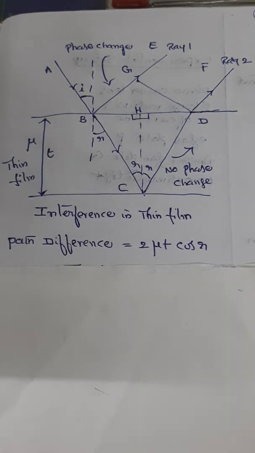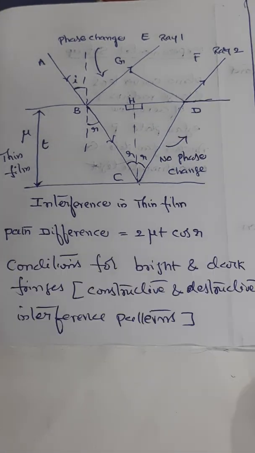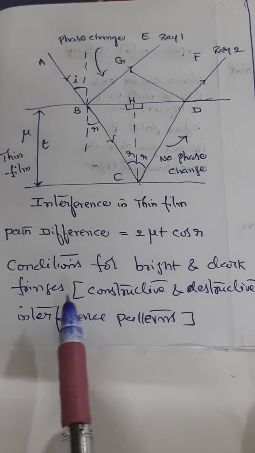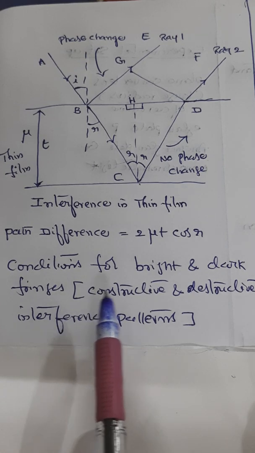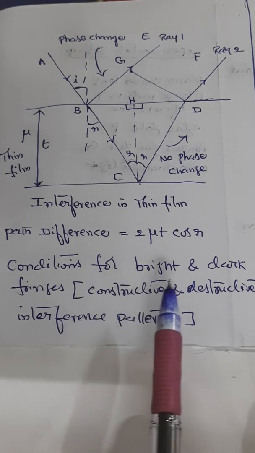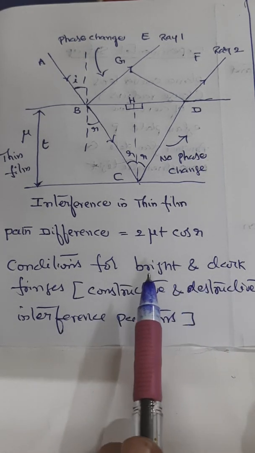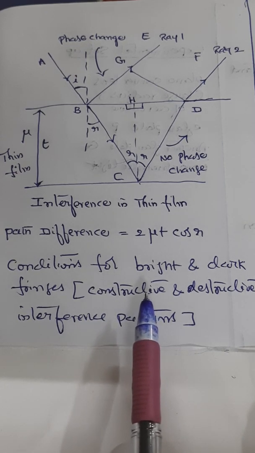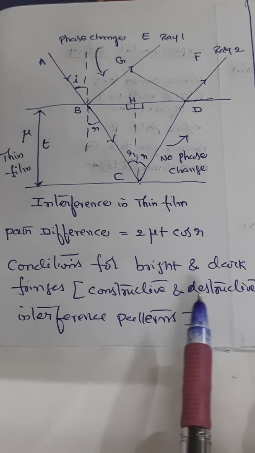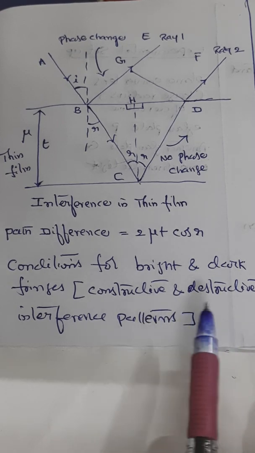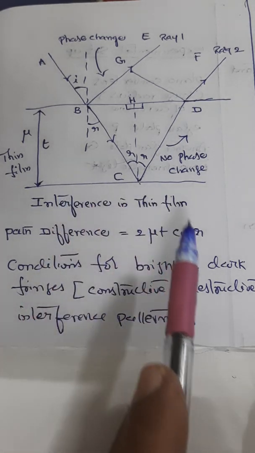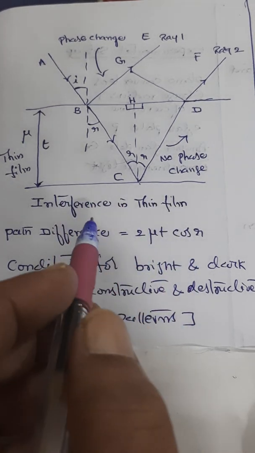Now in the current discussion, in continuation to this, we shall try to arrive at the conditions for bright and dark fringes. When will we have a bright fringe and when will we have a dark fringe? For a bright fringe, the superimposition should be constructive interference. For a dark fringe, the interference should be destructive interference. So when we get these interferences is what we have to arrive at now.